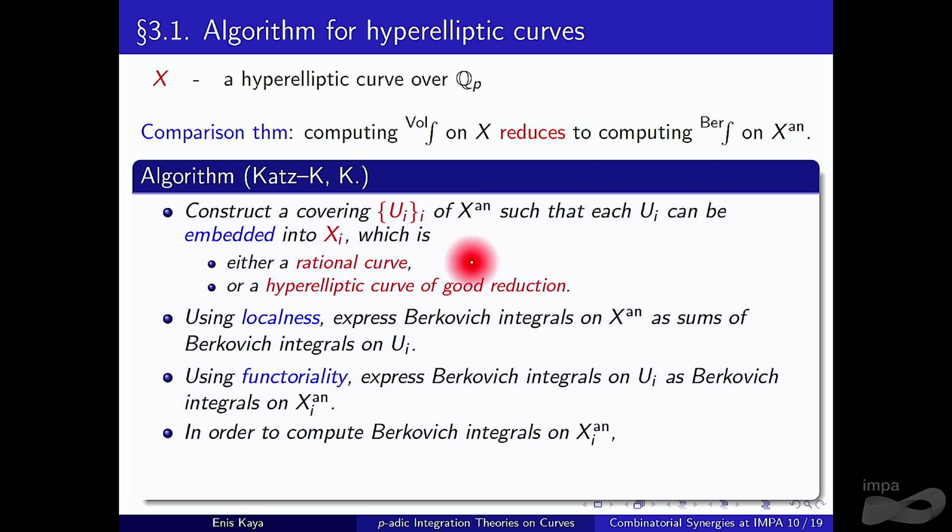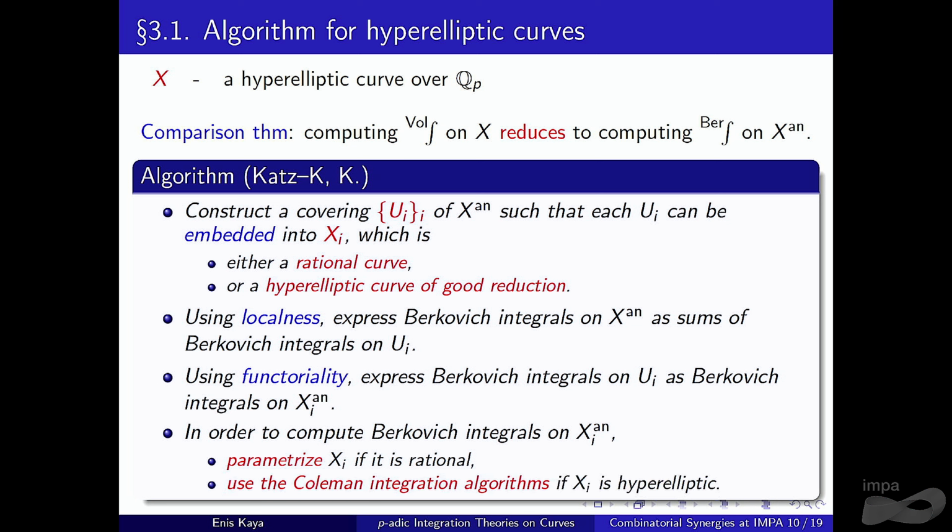So it's all about computing these integrals on X_i. In the first case, we can just parameterize X_i. We can express everything in terms of one single parameter. Then integration is super easy, just term by term. Otherwise, we make use of known Coleman integration algorithms, because we have good reduction curves, and we already know how to deal with this.